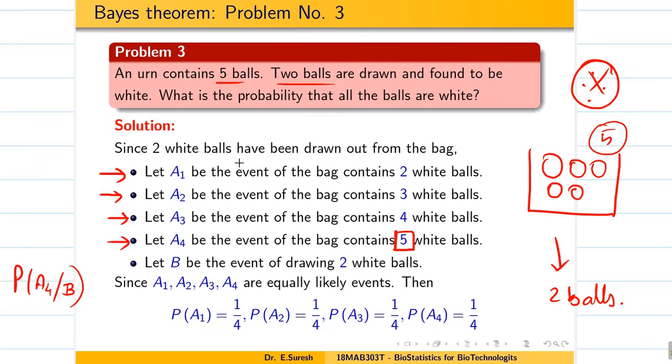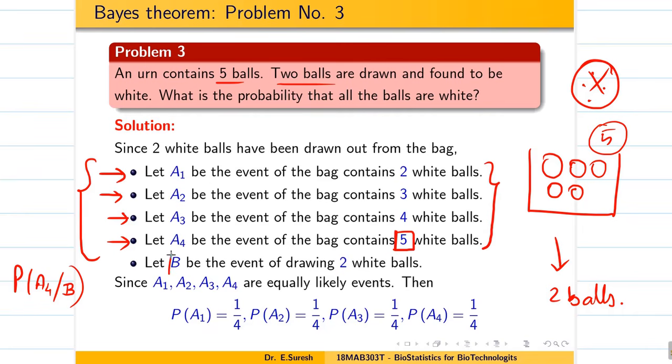So now you see, they are equally likely. Out of 5 balls, what is the chance that 2 are white, 3 are white, 4 are white, 5 are white? So we have 4 events here. Each event's probability is going to be the same, like head and tail means 50-50. If there are 4 events, each chance is 1 over the total number of events, 4. Each chance is 1/4, 1/4, 1/4 and 1/4. So the probability of each event happening is 1/4.